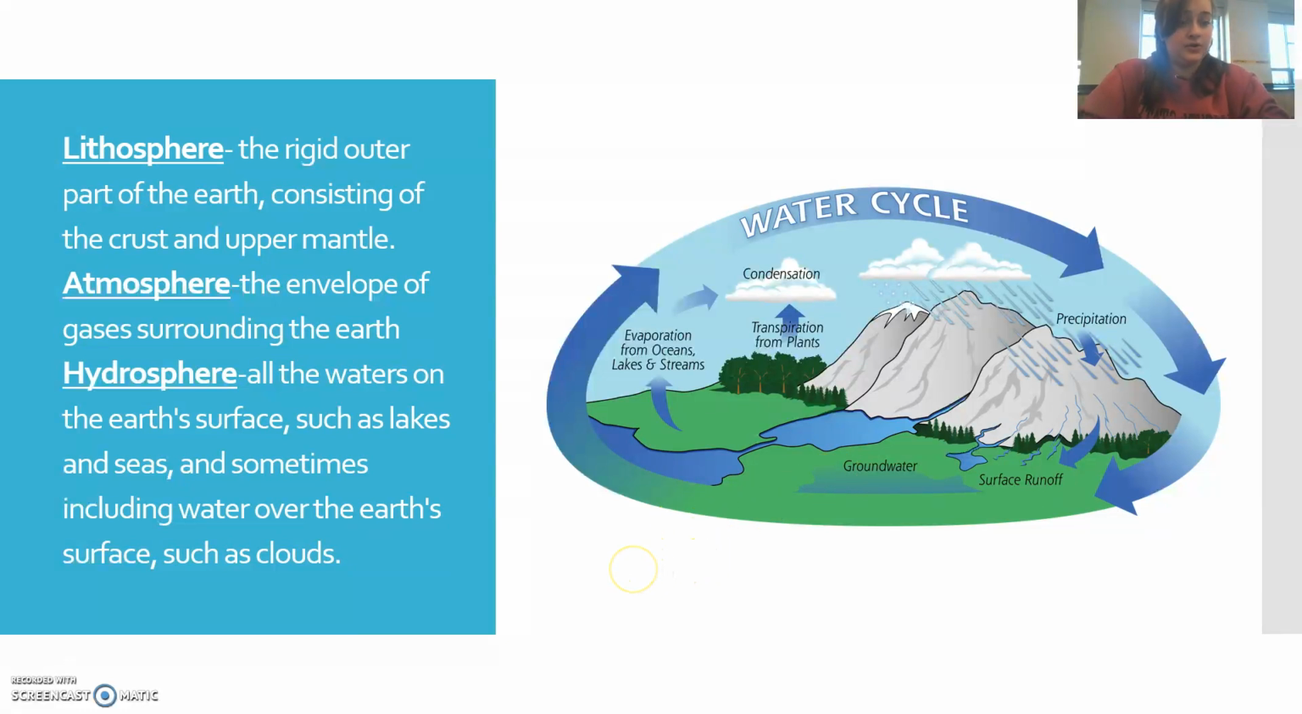Then we have something called groundwater, which is what happens when you get a puddle in your backyard. And when you get a puddle in your backyard, the soil is so saturated that it begins to lay on the surface and create a puddle. And from there, that water evaporates and the cycle starts over again.